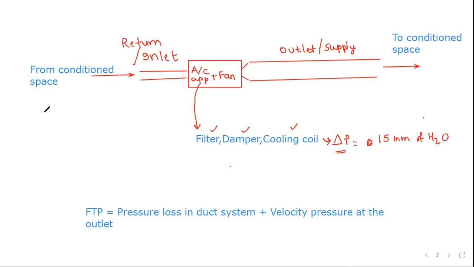The frictional losses would be what? The friction losses would be in the inlet duct, that is this, and there would be friction losses in the outlet duct. Okay, frictional losses in the inlet duct and frictional losses in the outlet duct. Now, how do you calculate that? So,